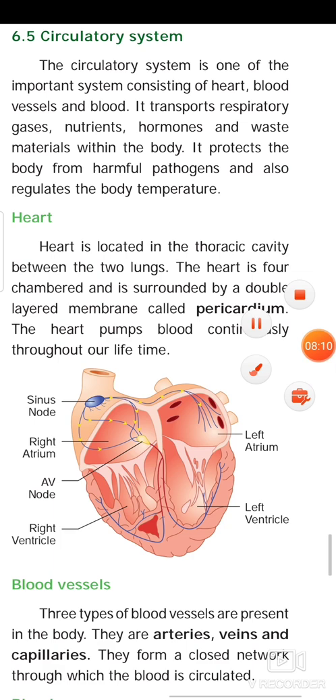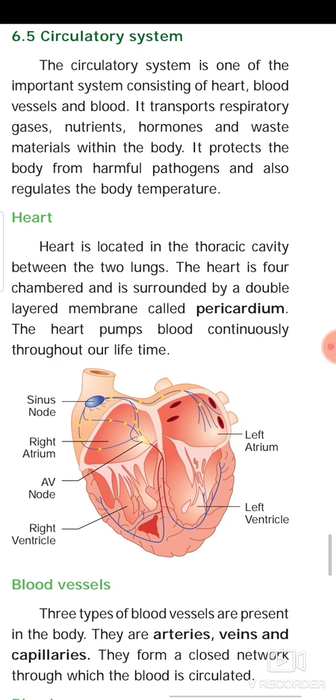The heart is located in the cavity between the two lungs. The heart is four-chambered and is surrounded by a double-layered membrane called pericardium. The heart pumps blood continuously throughout our lifetime.